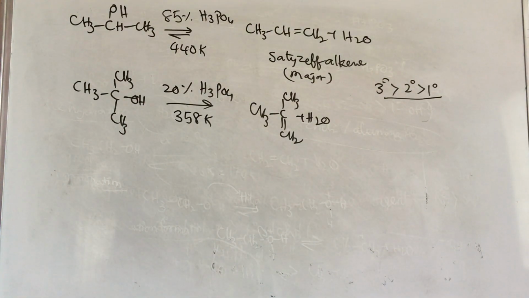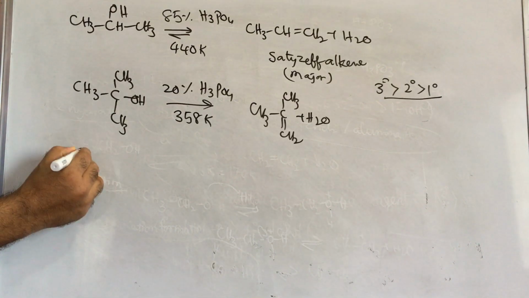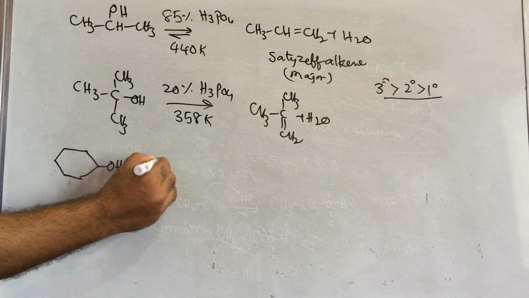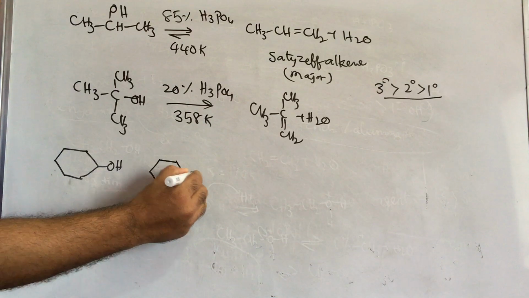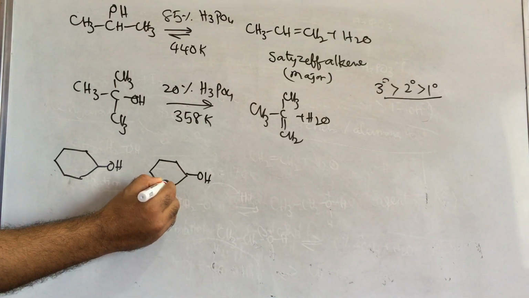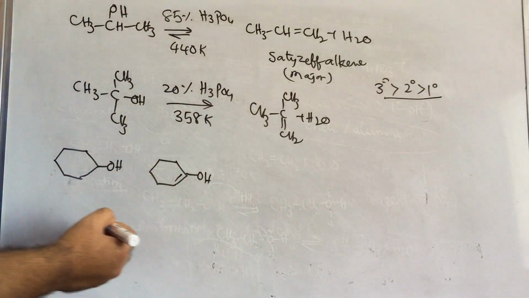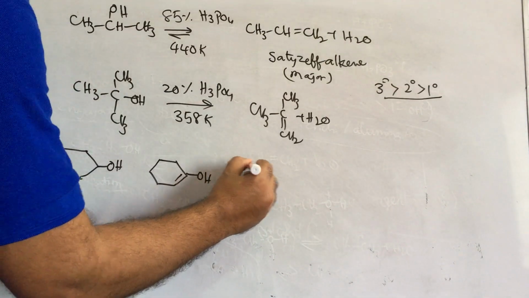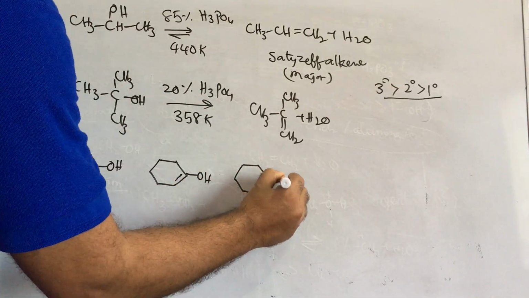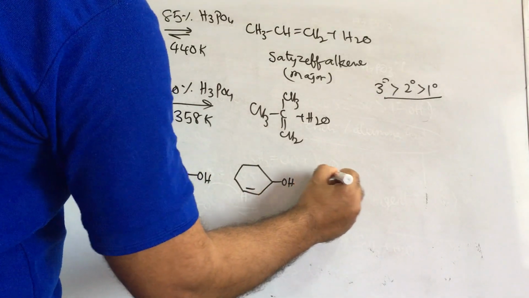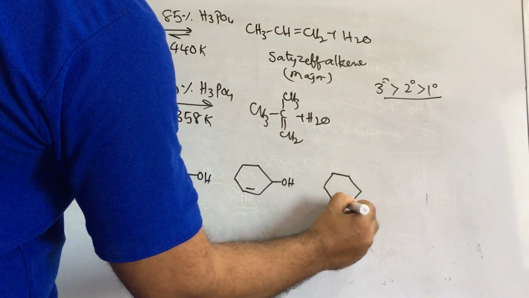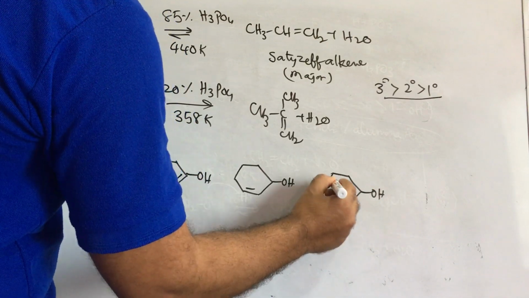Next, take this example order, a very important question. This is cyclohexanol, and next one with a double bond, and so on.